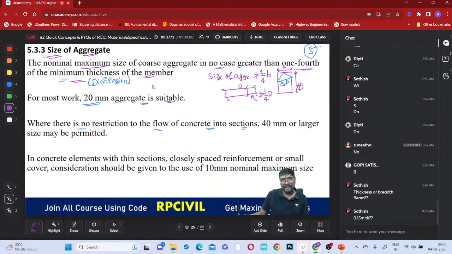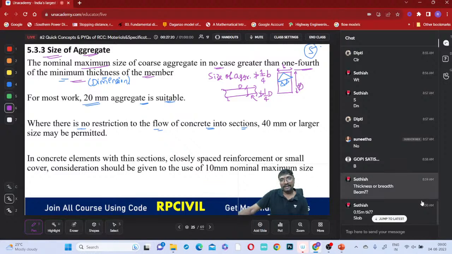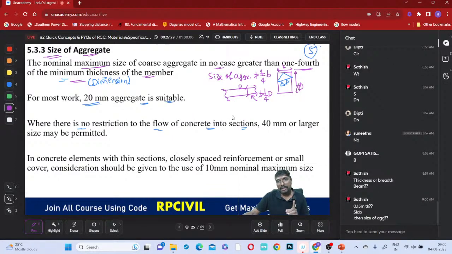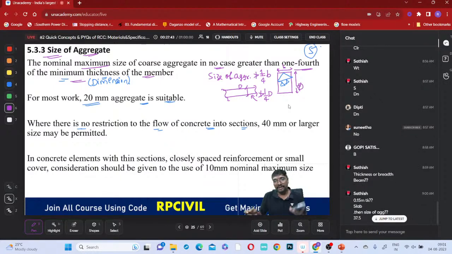Whatever slab thickness you are providing, the aggregate size should not be greater than 1/4 of it. If the thickness is 150, what is 150 by 4? It comes to 37.5, right? So you have to select the size of the aggregate lesser than 37.5 only. You cannot select greater than 37.5 mm. Okay, got it?